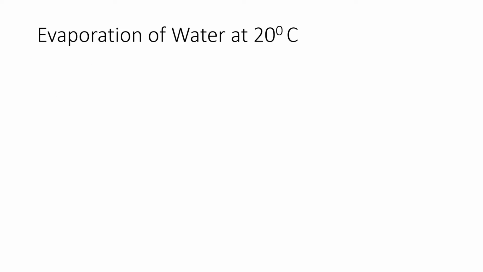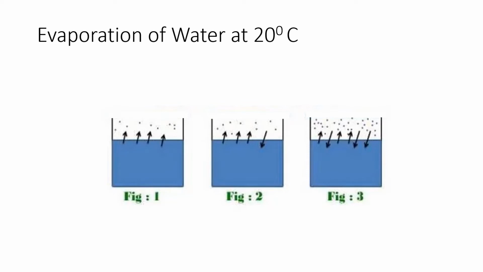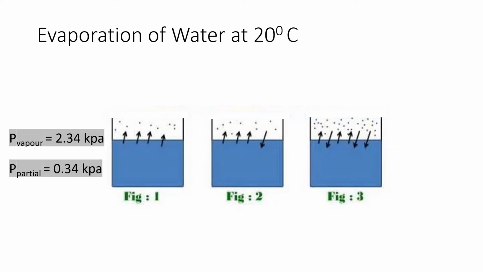So let us take an example, that is evaporation of water at 20 degrees Celsius. You can see in the figure, the vapor pressure of water at 20 degrees Celsius is 2.34 kilopascal, and the partial pressure of water vapor is 0.34 kilopascal.